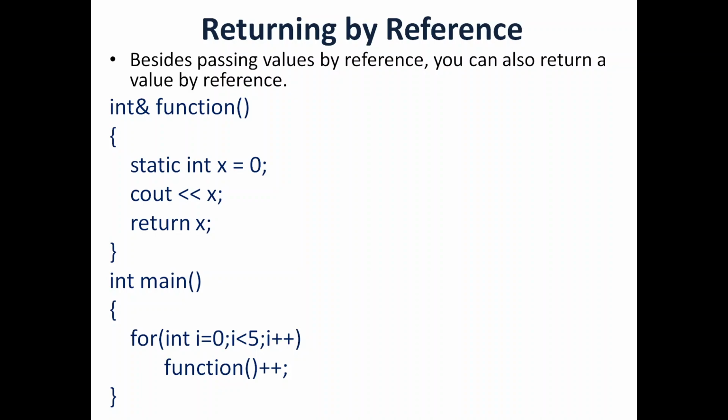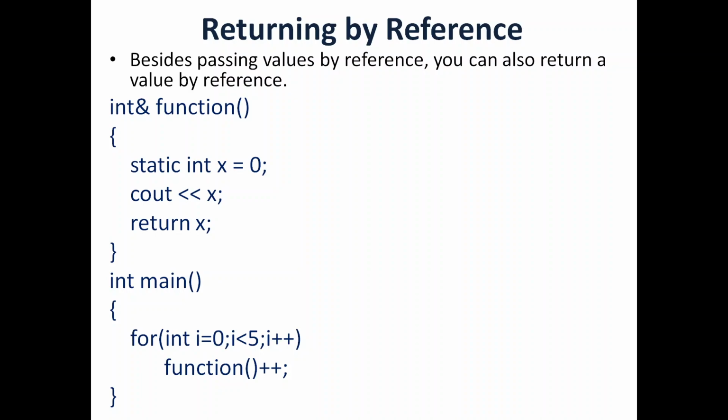In that, an example was taken. Now also I am going to discuss reference variable, but in this case we are actually talking about returning by reference. So just like you can call by reference, you can also return by reference. The meaning of return by reference is that normally when you return a value from one function to another function, you generally return some constant value, or the value of some variable, so that it can be used at the calling function. But in rare cases, you can also return a reference variable which can be manipulated by the calling function.